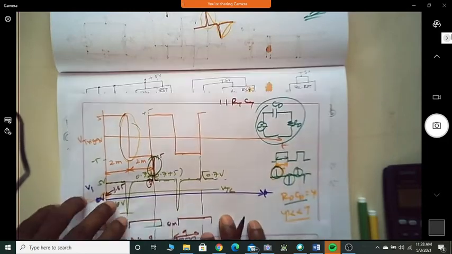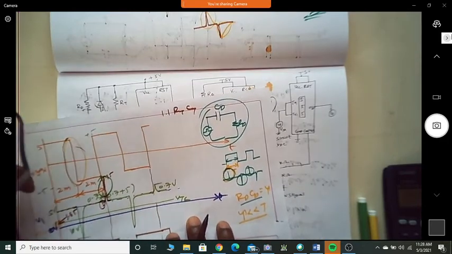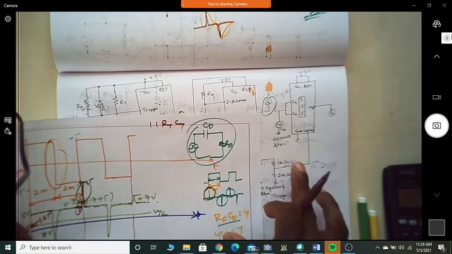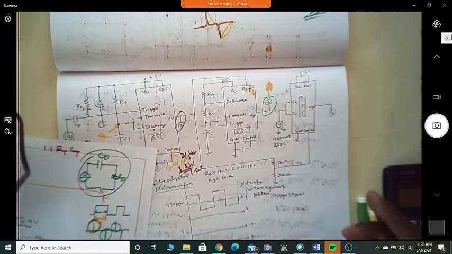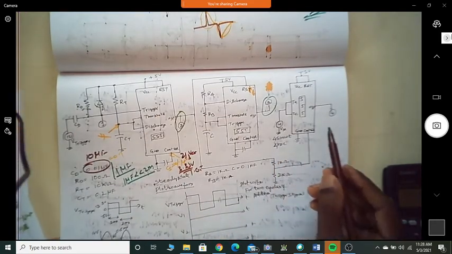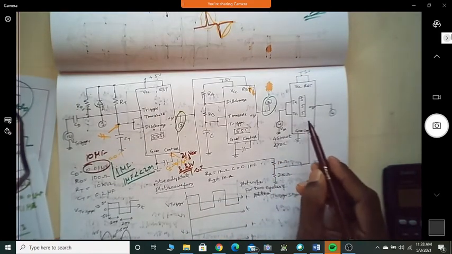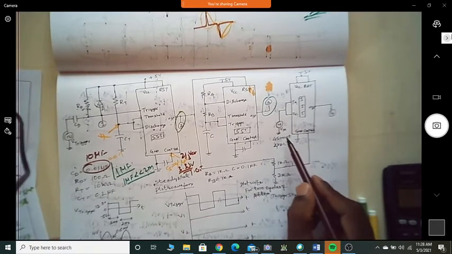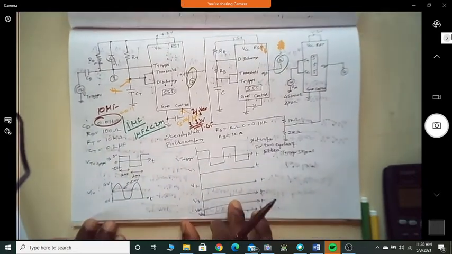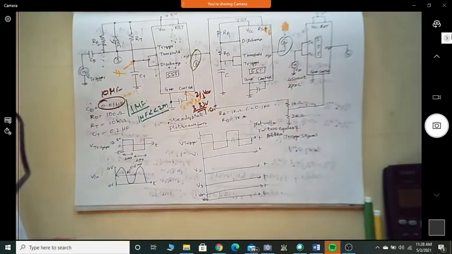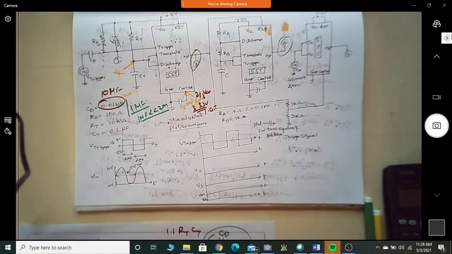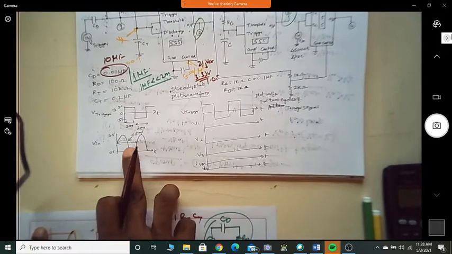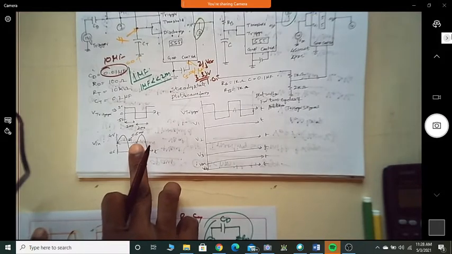What is V4 you are looking at? This is the bistable output. See here, what are the frequencies that are given? Can you see the frequency of the sine wave? What is the frequency, or what is the time period? 0.5.